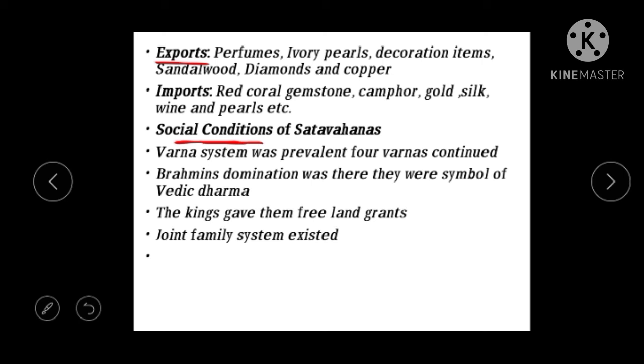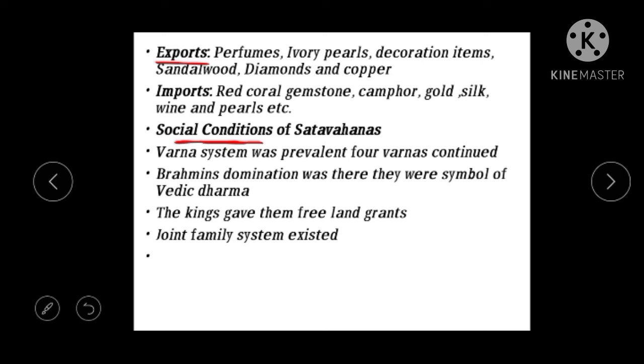Means in the society, the people were imposed taxes, but coming to the Brahmins, they were not imposed taxes, and apart from that they were given free land grants, means land was given free for them, and they need not pay any taxes for that land.